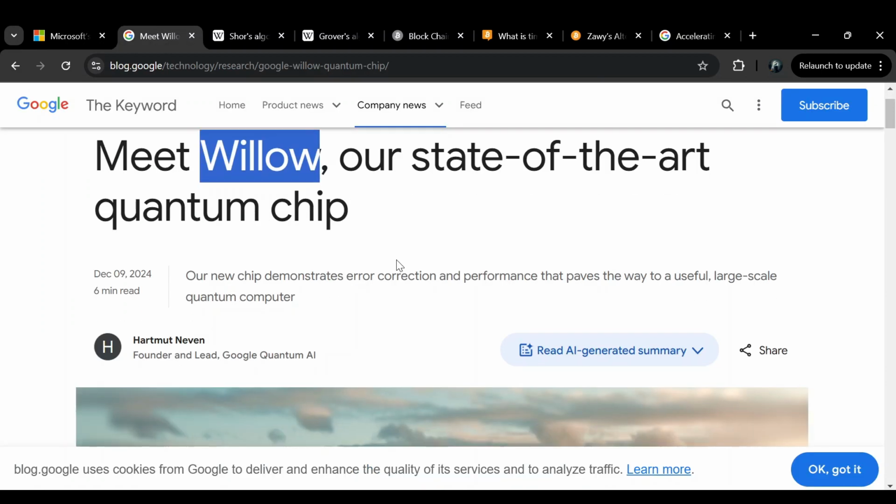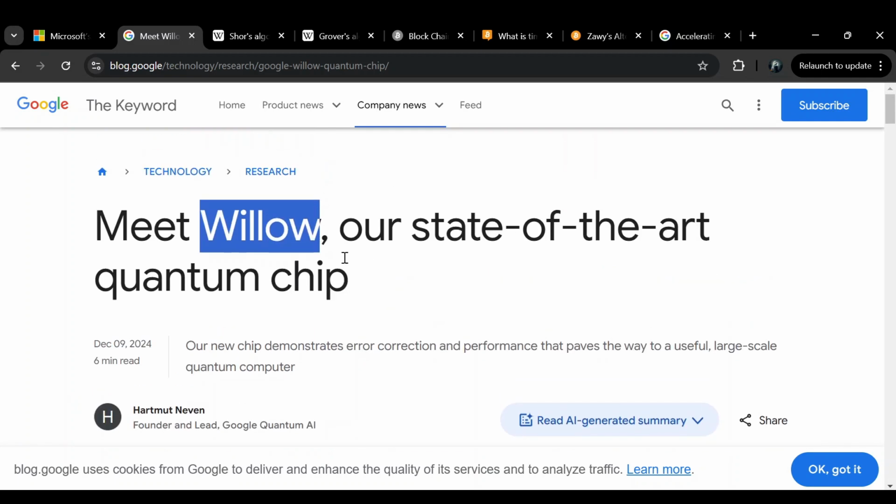Of course, you also have Google's Willow, which came out a few months ago, and this actually led to a big rally in quantum computing equities. So just a lot of interesting things are happening recently in quantum computing.